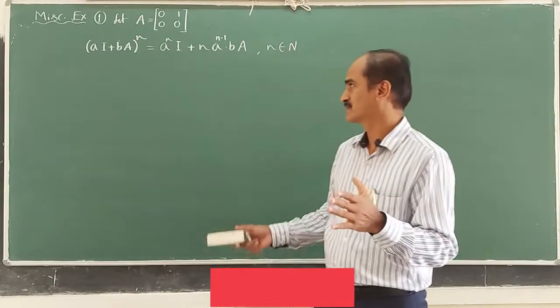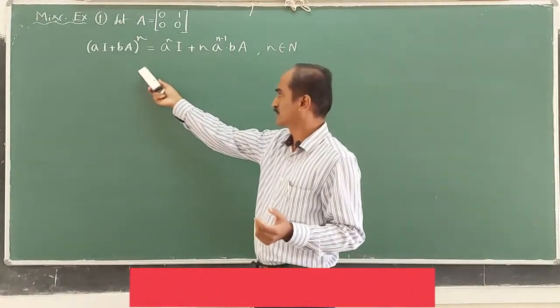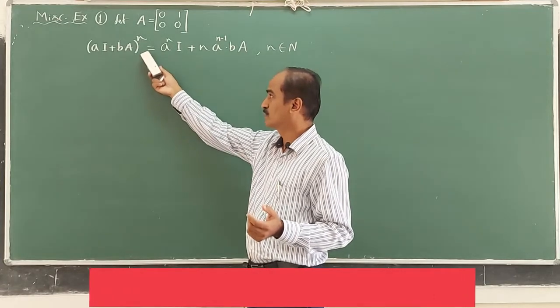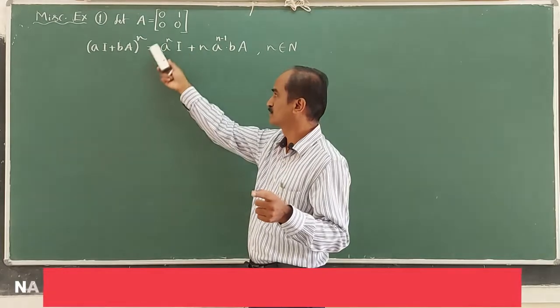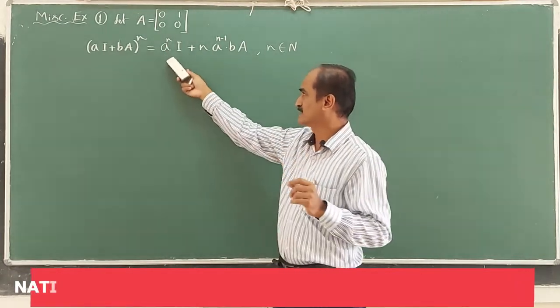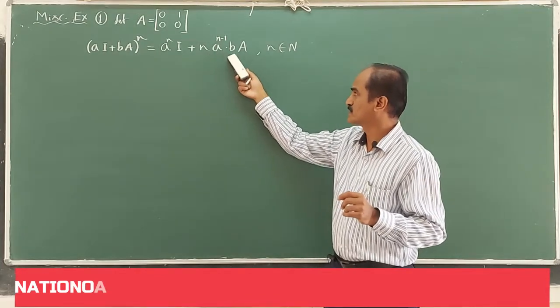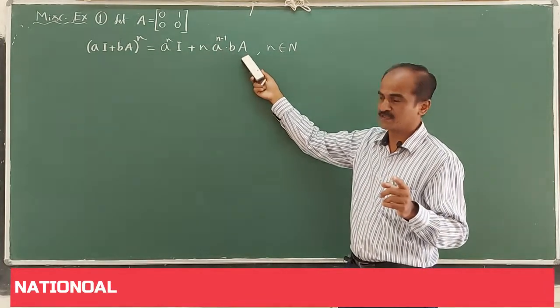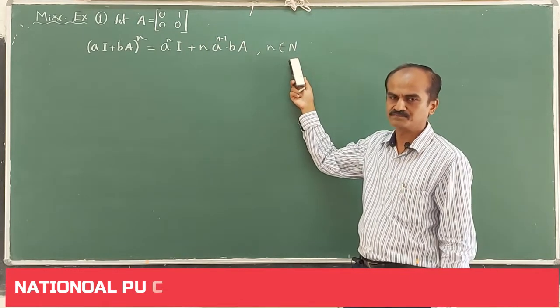Like here in the first question, they are given matrix A, and we are required to show that (aI + bA) whole to the power of n, where I is the identity matrix of order 2, is the same as a^n I + n a^(n-1) b A, where n is any natural number, nothing but a positive integer.